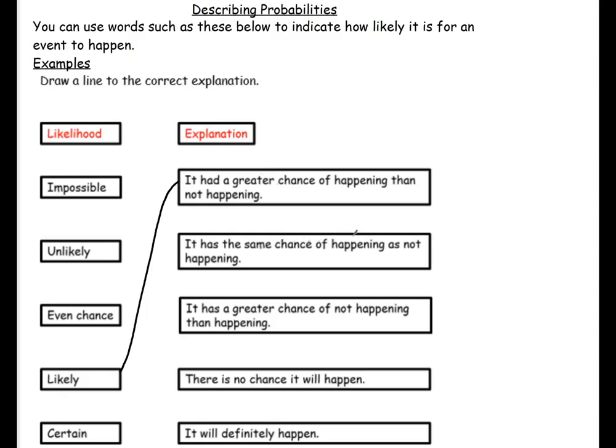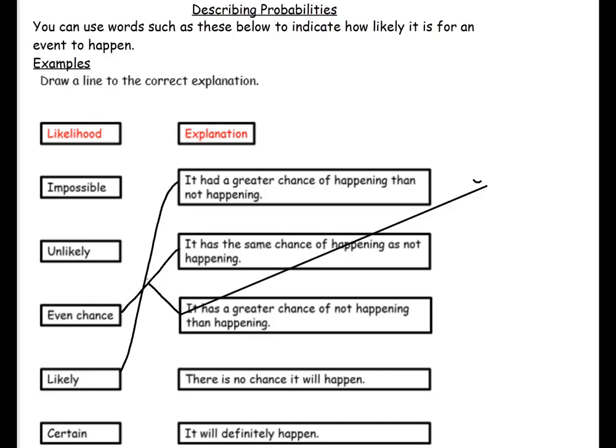It has the same chance of happening as not happening. So that means it's an even chance. It's the same chance of happening as not happening. So if we think of the event of tossing a coin, what's the probability that you get a heads? Well, it's going to be even chance because there's 2 outcomes, both have an even chance of happening, so that is then even chance.